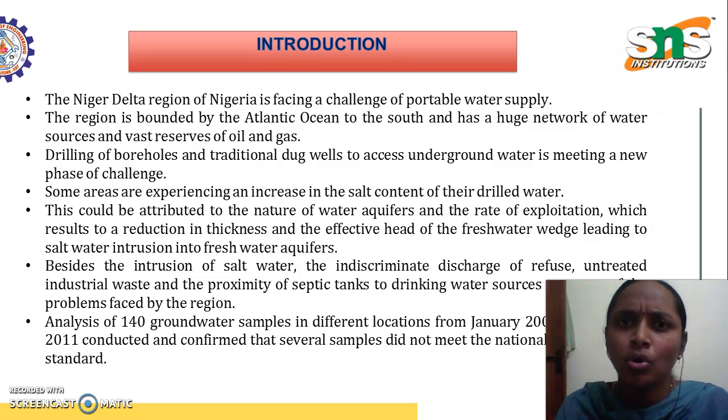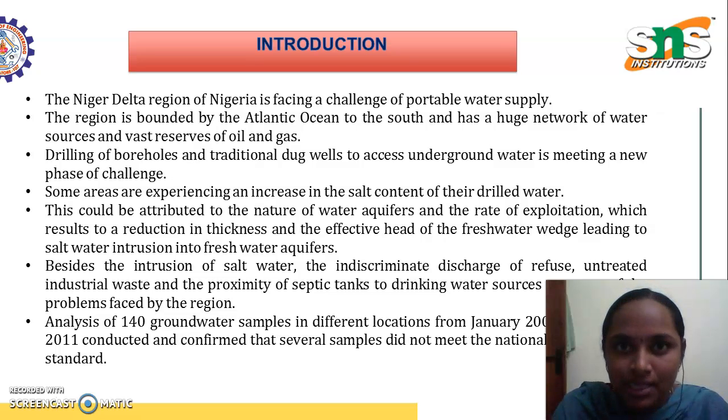But what about the borehole? Drilling of boreholes is also giving failed results because of the contamination and intrusion of the seawater, so the water is more saline. Some areas are experiencing an increase in the salt content of the drilled water also. This could be attributed to the nature of the water aquifers and the rate of exploitation, which results in a reduction in thickness and the effective head of the freshwater.